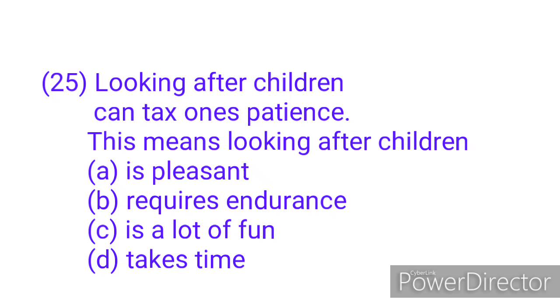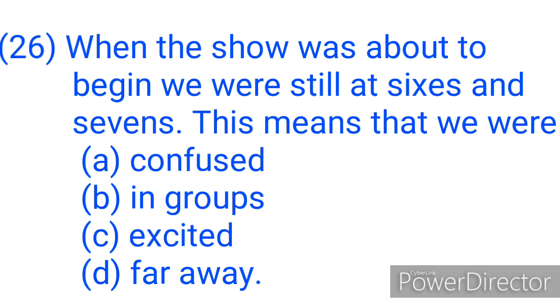Now let's look for the option that has the correct answer. Option A, confused. This is the correct answer. Like I said, to be at sixes and sevens is an idiom used to describe a state of confusion or disarray or uncertainty. So the sentence is simply saying that when the show was about to begin, we were still confused.